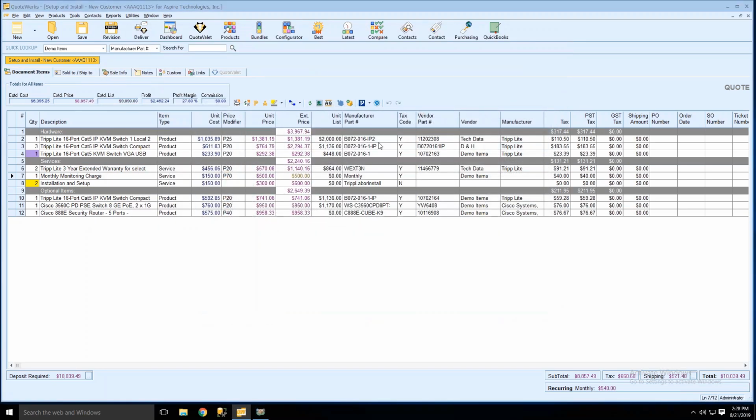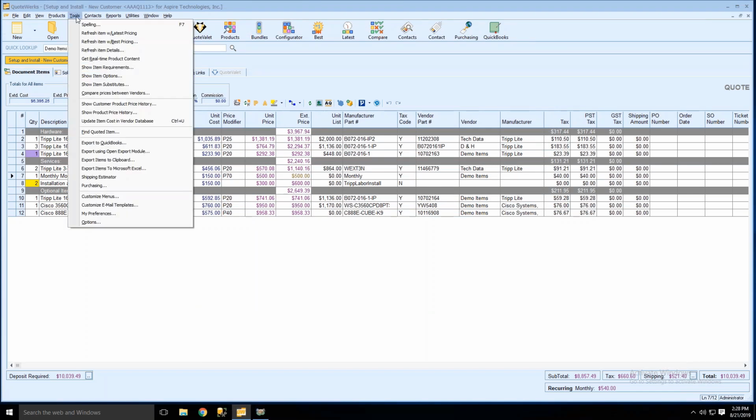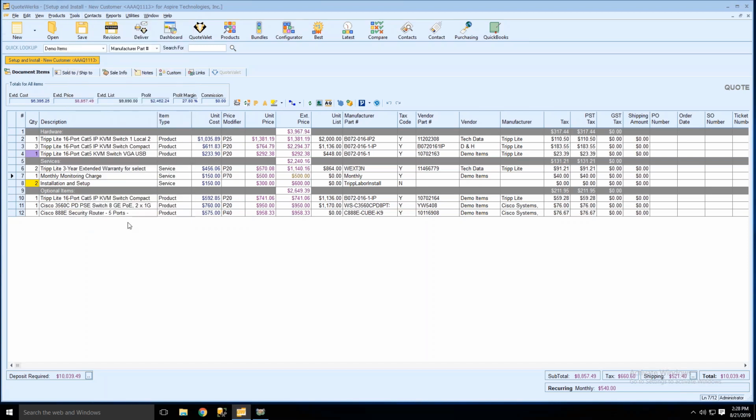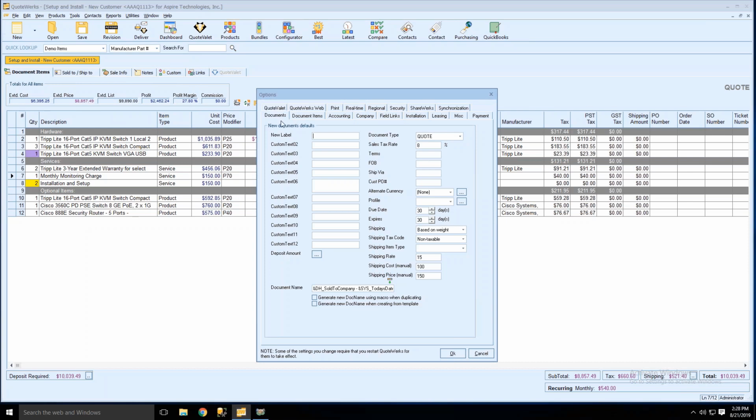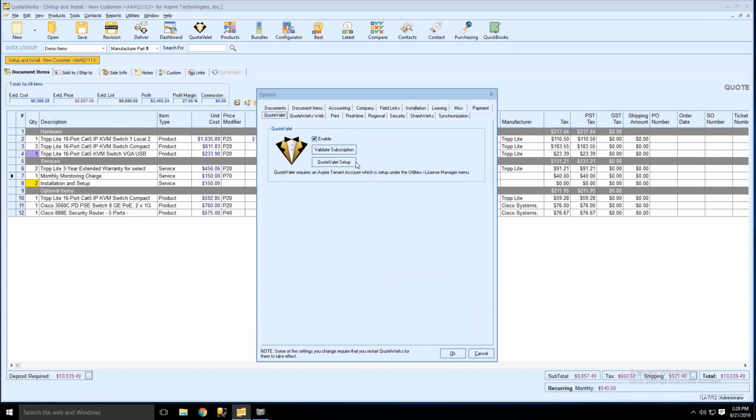Okay. So that kind of moves us into the Quote Valet notifications. For those of you that are using Quote Valet, we've also added the ability to essentially add more notifications to other users in your installation. So under Tools Options, then your Quote Valet tab, and then go to Quote Valet Setup, and you will need to be a QuoteWerks admin to make these changes.